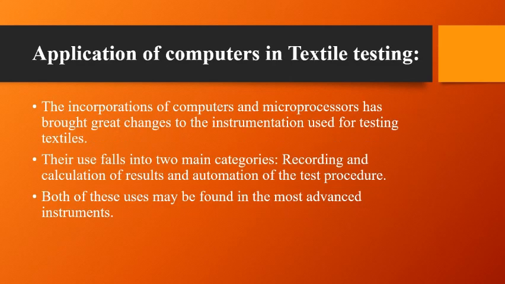Application of computers in textile testing, which is our main topic. The incorporation of computers and microprocessors has brought great changes to the instrumentation used for textile testing. Their use falls into two main categories: recording and calculation of results, and automation of the test procedure. Both of these uses may be found in the most advanced instruments. In these applications, the computer is usually connected via an analog to digital converter to an existing instrument, from where it collects the data that would previously have been written down on paper by the operator.